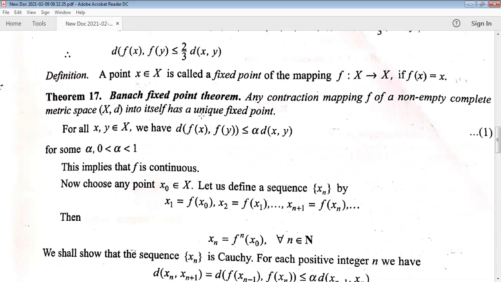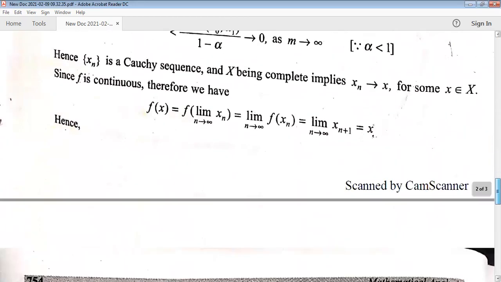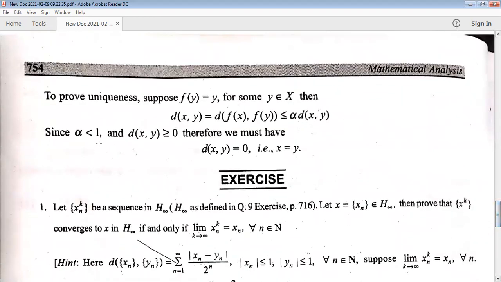So we have to prove here the uniqueness, that the mapping does not have more than one fixed point.